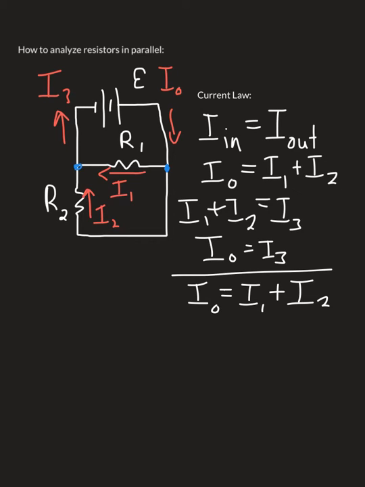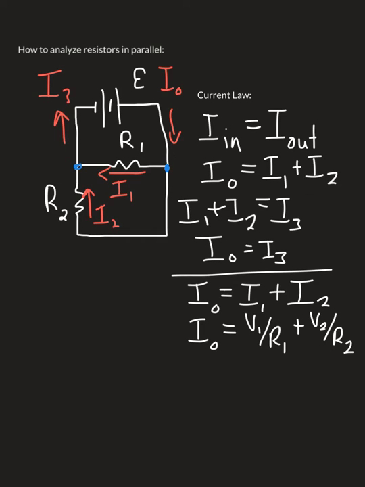Continuing my analysis, I can use Ohm's law to write each of the currents in terms of potential difference or voltage drop and resistance. So according to Ohm's law, current I1 through resistor 1 is equal to the voltage drop in resistor 1 divided by the resistance of resistor 1. In the same way, the current through resistor 2, I2, equals the voltage drop across resistor 2, that's V2, divided by the resistance of resistor 2.